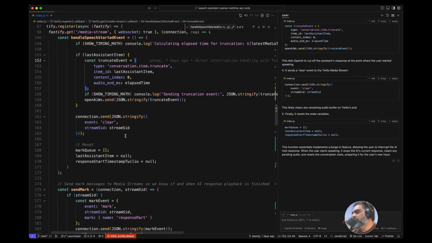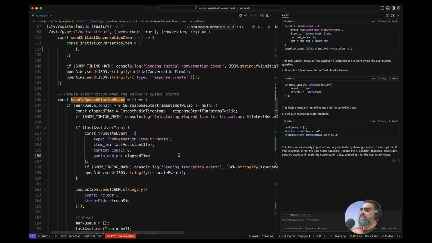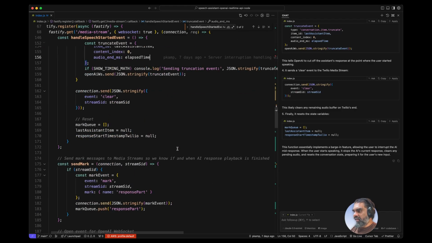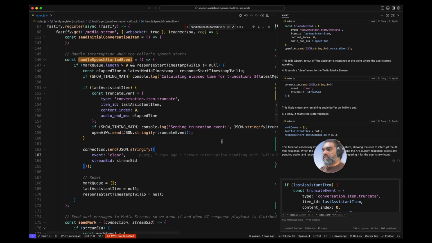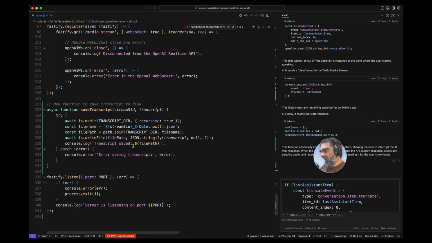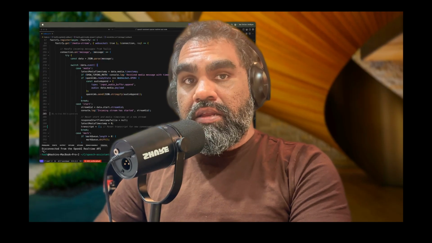This looks like a new functionality specifically built for the real-time API. The beauty of AI nowadays is that you don't have to necessarily understand all the things. That's basically it, and it saves the transcript. Yeah, very simple script. Anyway, that's it.